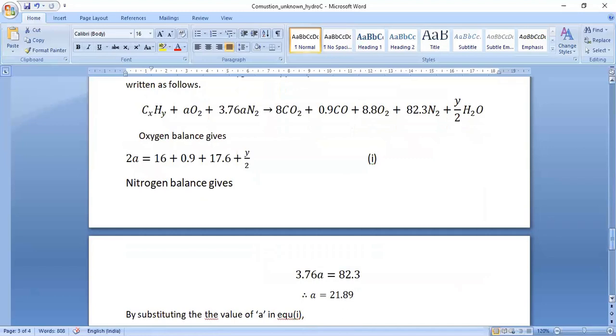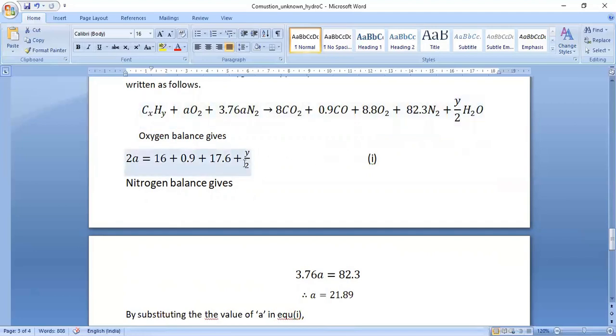Now, by oxygen balance, on the left side oxygen is 2 into a, that is 2a, but on the right side, in carbon dioxide it is 8 into 2, that is 16, in carbon monoxide it is 0.9, in oxygen it is 8.8 into 2, that is 17.6, and in H2O the amount of oxygen is y by 2.